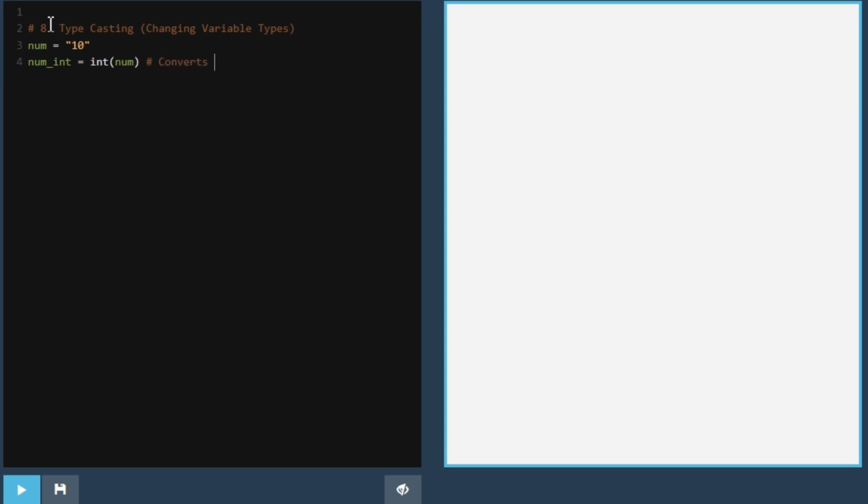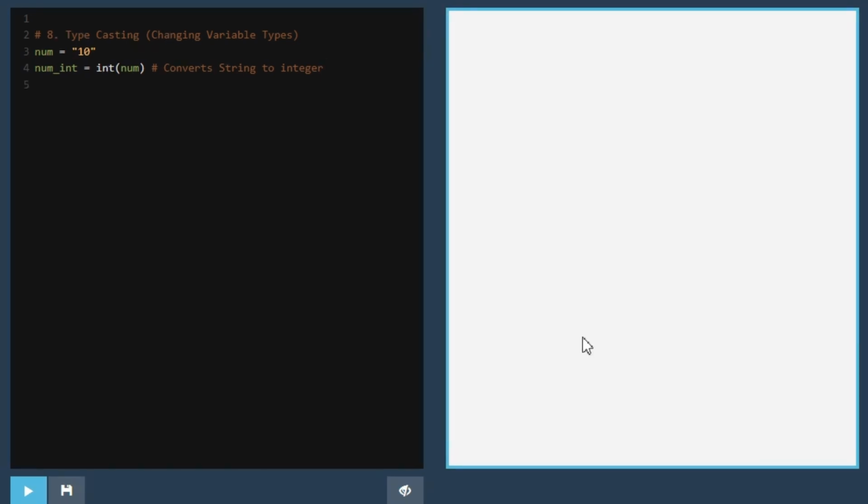Imagine you have a sticky note with number 10 written on it, but as text, not a number. You can read it, but the computer sees it as letters, not as something it can do math with. So this is what typecasting does on this line. Take the text 10, not the number, just text. Turn it into a real number that the computer can actually add, subtract, or multiply. Store that number in a new container called number_int.